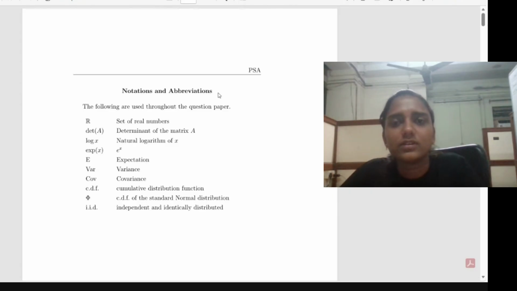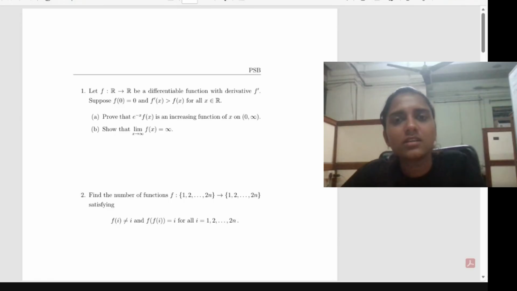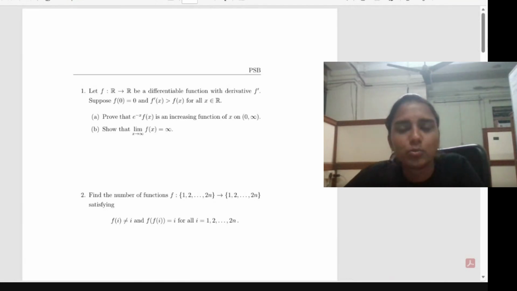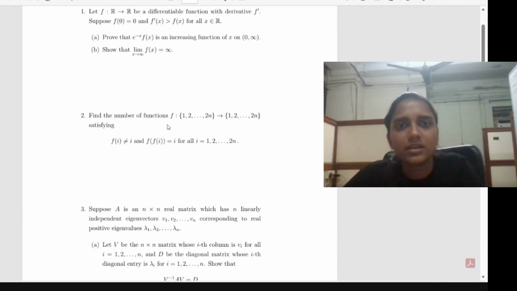Okay, so this is about the PSA, the morning session exam. It will contain multiple choice questions only. Then in the afternoon session, you have to give the descriptive exam. So the question pattern will be like this: to prove something, or to show that something. It will be a descriptive kind of examination.